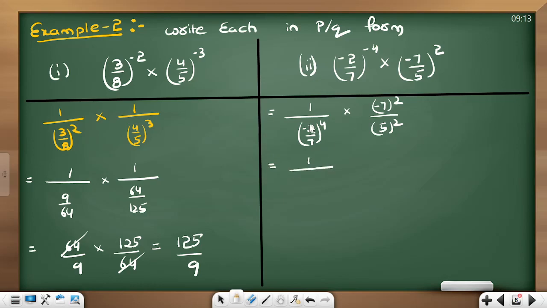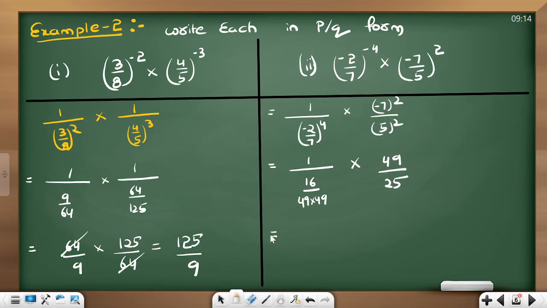Here, since it is a minus number, if you multiply 4 times, it is going to become 16, and 7 power 4, I don't know how much it is. 7 power 4 is 7 into 7 into 7 into 7. So I am writing it as 49 into 49. Just for comfort, 16 by 49 into 49 into minus 7 whole square. If you square a negative number, you will get again positive. 49 by 5 square is 25.